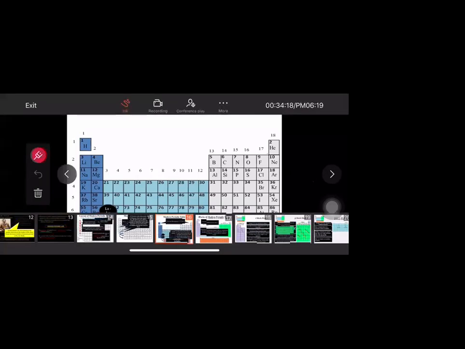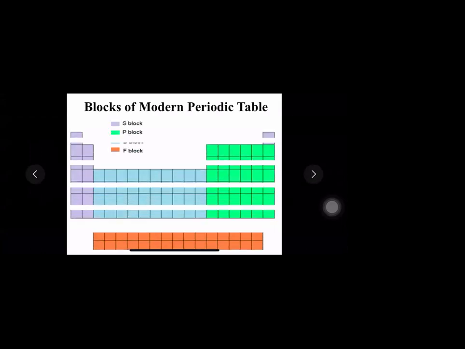So now moving ahead with the chapter, we have already studied the layout of the modern periodic table. Now we are going to study something more important, which is called the blocks of the modern periodic table. Now the question arises, the modern periodic table is understood, but what are these blocks? Let us see the table once again.